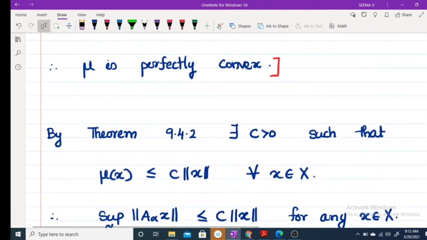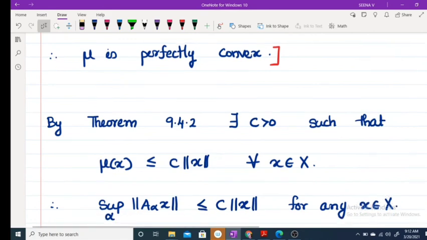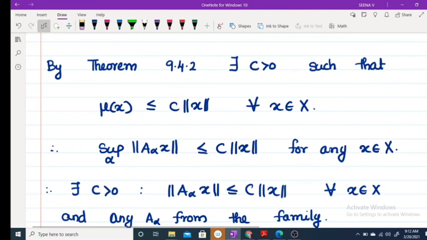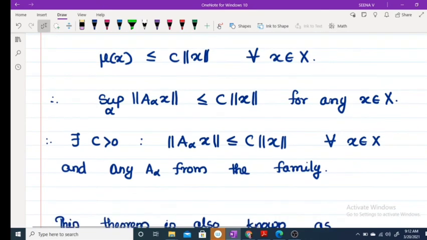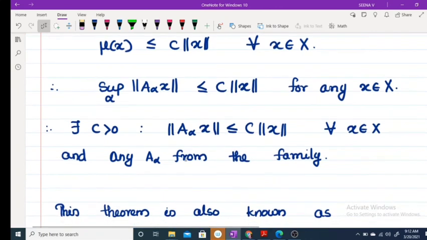So by theorem 9.4.2 there exists a C greater than 0 such that mu of x is less than or equal to C into norm of x for any x belongs to X. Therefore, supremum over alpha of norm of A_alpha x is less than or equal to C into norm of x for any x belongs to X. Therefore, there exists a C greater than 0 such that this holds for every x and for any A_alpha from the given family.